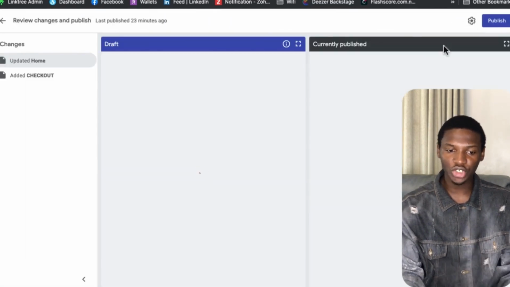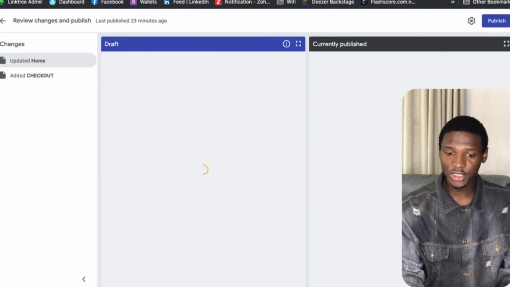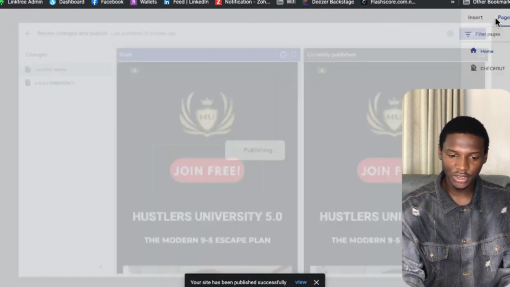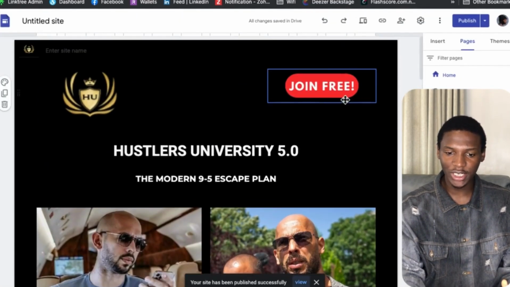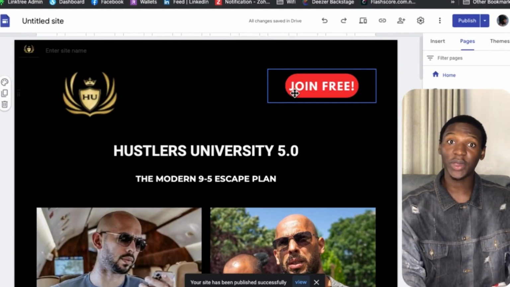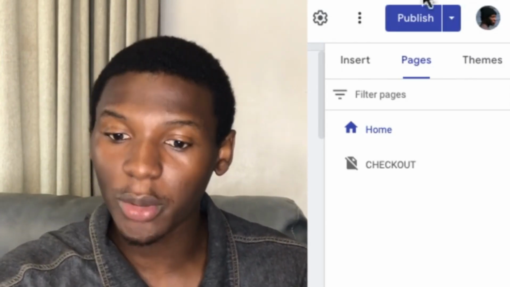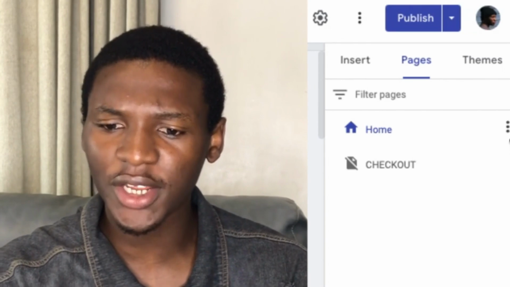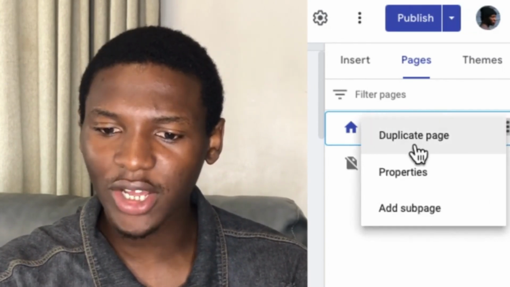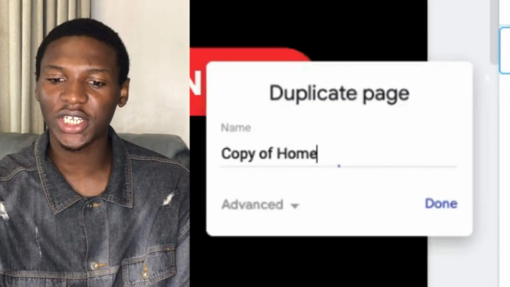Once you click on publish, it saves your changes, right? So I'm going to click on publish page. Once that is done, guys, anybody that clicks on this link is going to get taken over to the checkout page. The next thing you're going to do is come over to where it says homepage, come over to this 3 dot icon, click on this. Once you click on that, come over to where it says duplicate page, click on duplicate page.